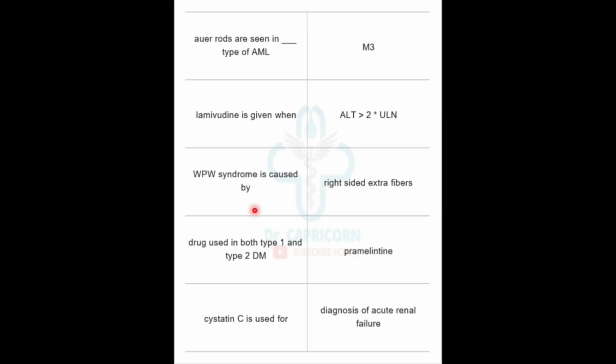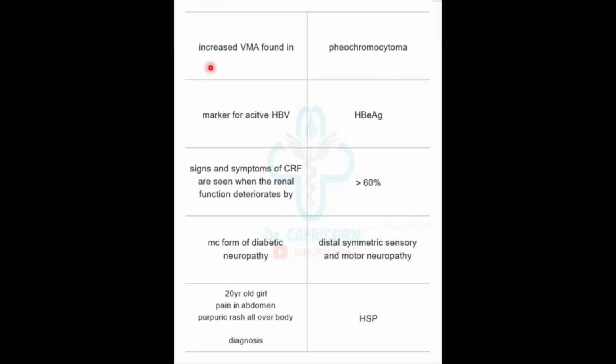WPW syndrome is caused by right-sided extra fibers. Drug used in both type 1 and type 2 diabetes mellitus is pramlintide. Sorry, there is a typing mistake. It is pramlintide. Cystatin C is used for diagnosis of acute renal failure. Increased VMA is found in pheochromocytoma. Marker for active HBV is HBe antigen.